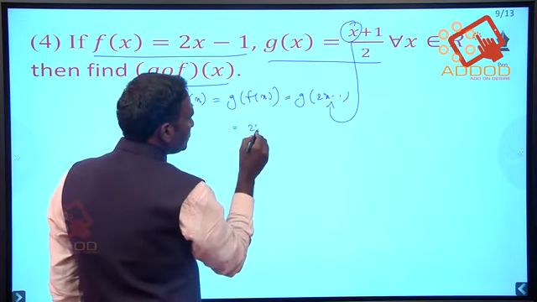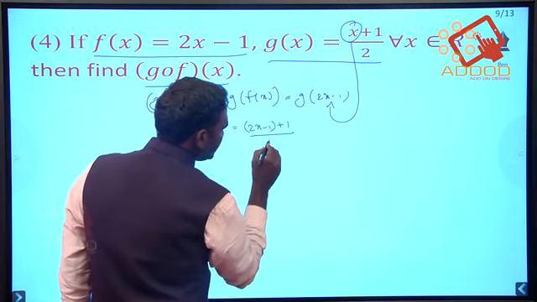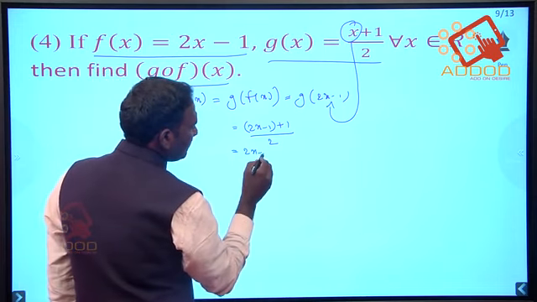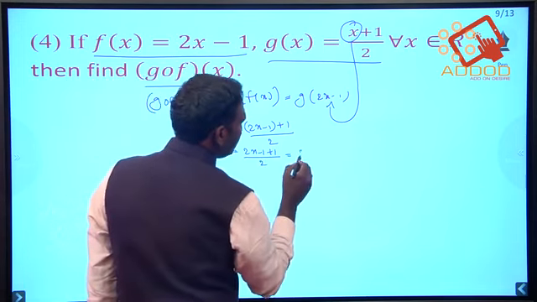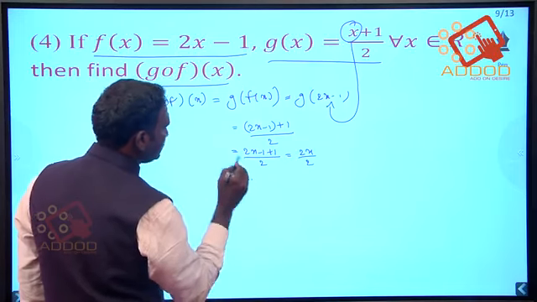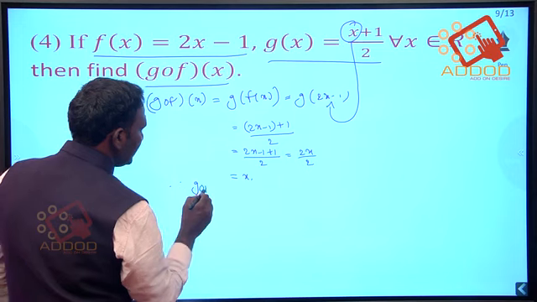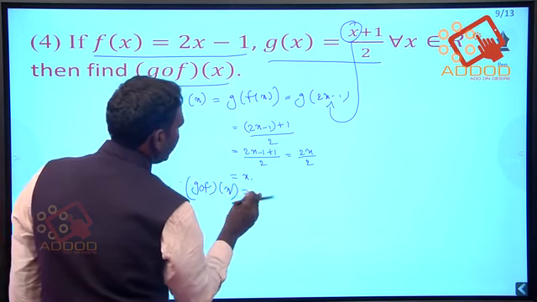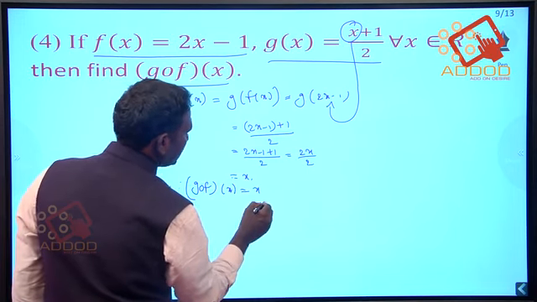So here (2x minus 1 plus 1) by 2 is equal to, 1 and 1 will get cancelled, 2x by 2, the 2s also cancel, is equal to x. So here the answer is g circle f of x is equal to x.